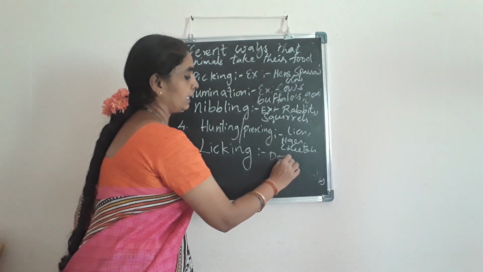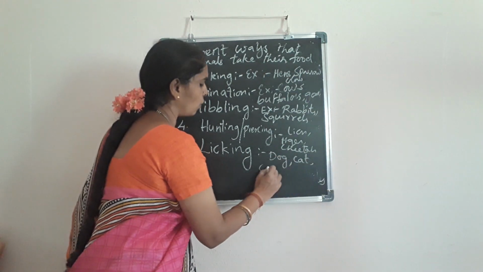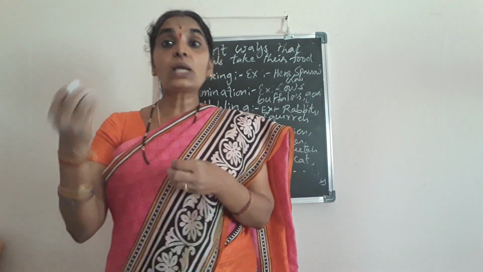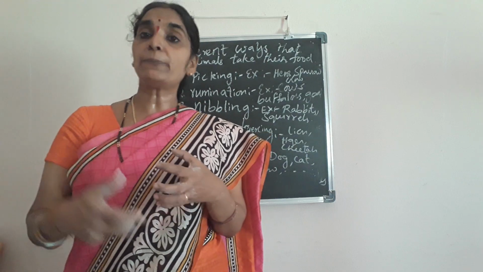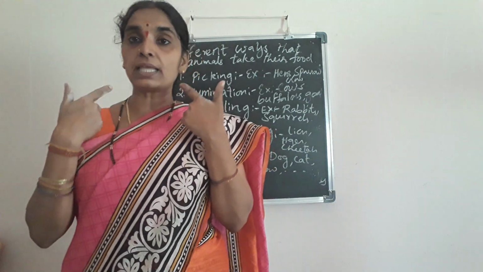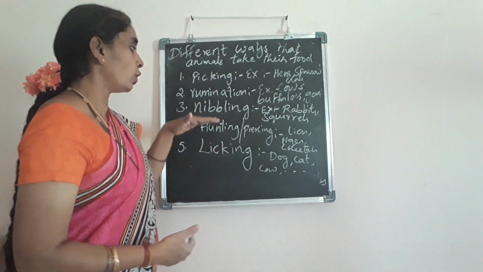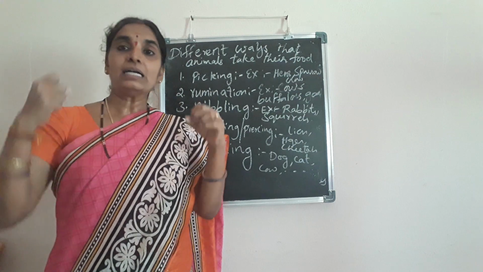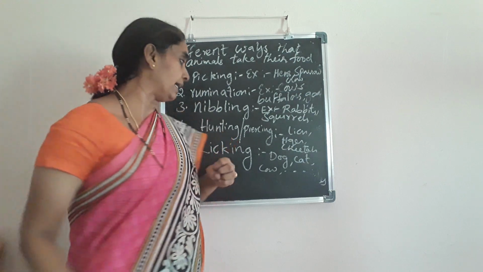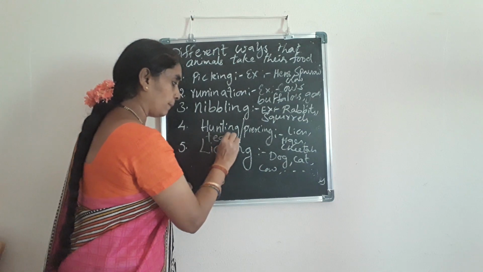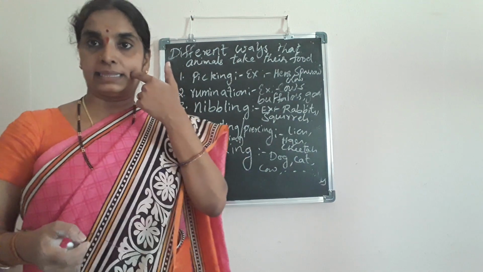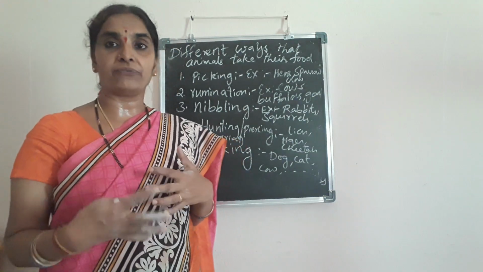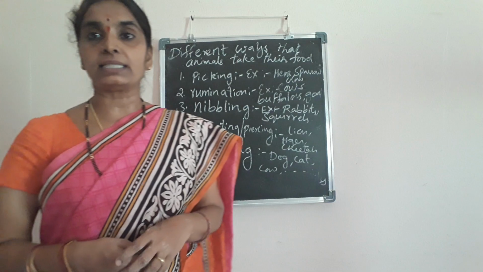Licking, dog, cat, and all the other animals, cow, buffalo, goat, sheep also. So these all lick the liquid foods. They lick the foods. Which type of foods they lick? With their tongue. They use their tongue to lick the foods. Normally in hunting process, they use their claws to hunt. And with the canine teeth, they tear and pierce, isn't it? And eat the food. Like that, there are different processes or ways in which different animals take their food.